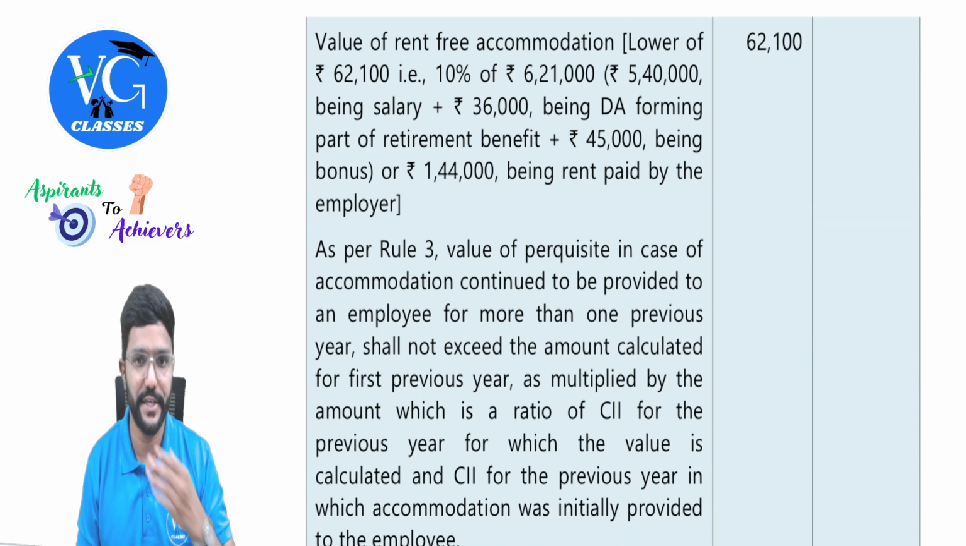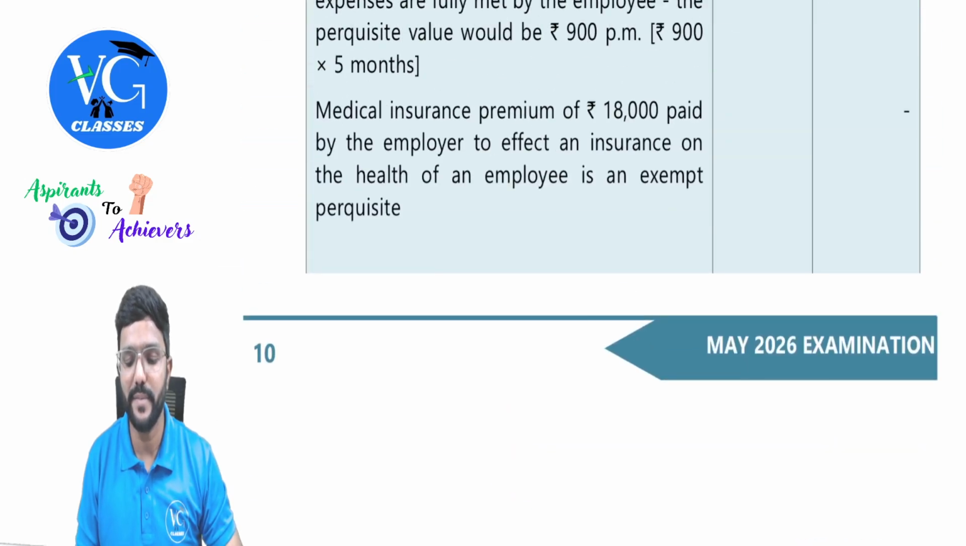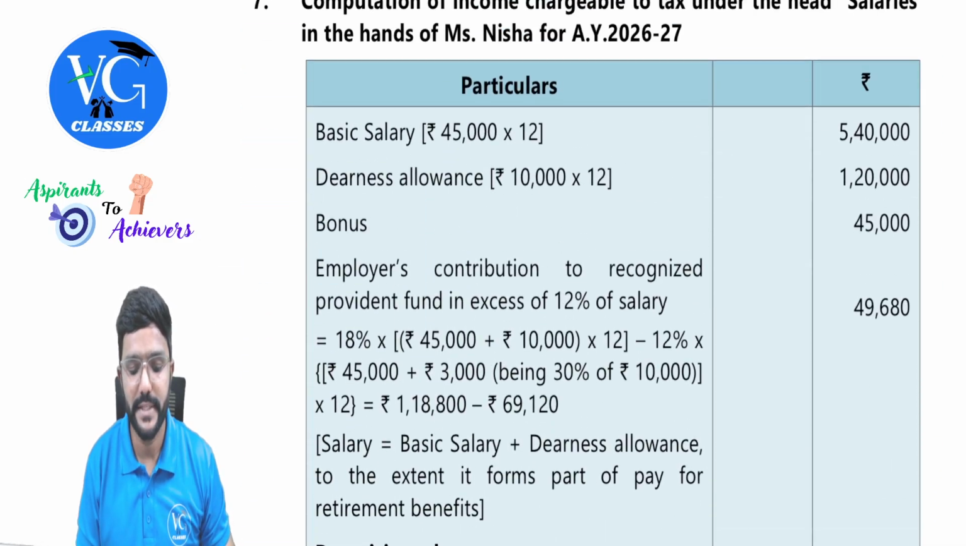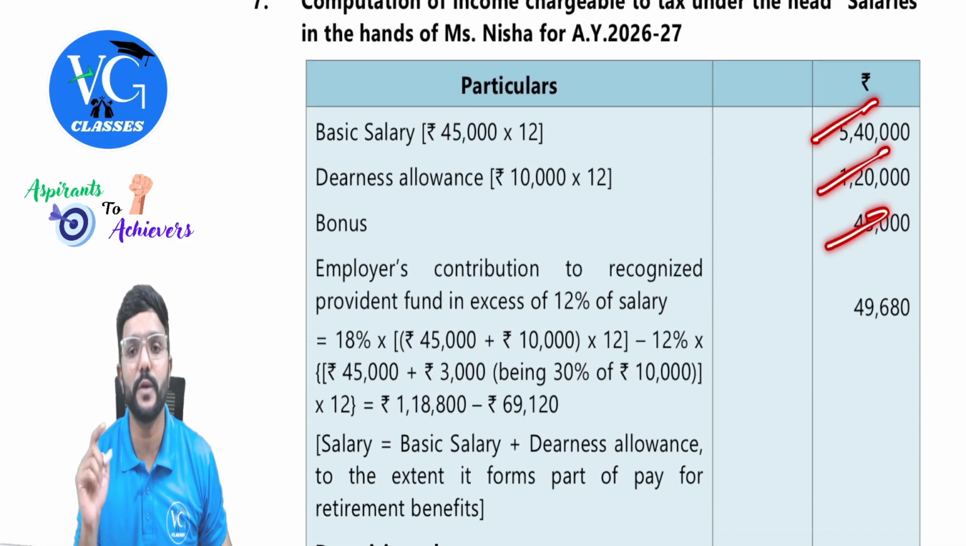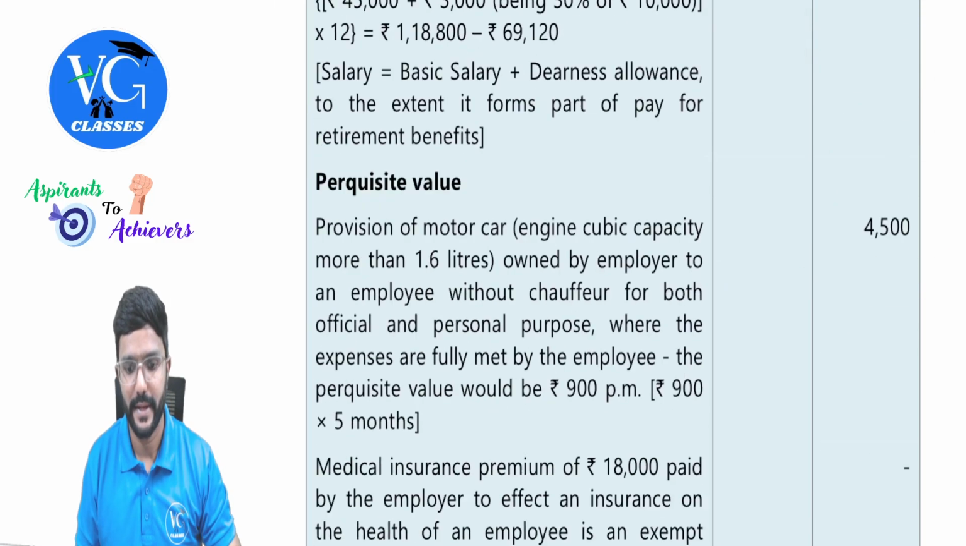Yeah, rent-free accommodation. So we need to take 10% of salary. So 10% of salary means what, sir, here? Basic pay plus DA plus bonus also we need to take. Whereas this is perquisite, this will not come. Okay. These three we need to take.